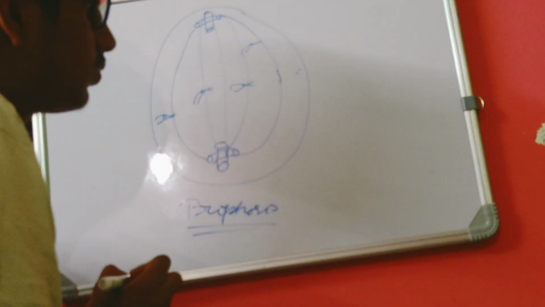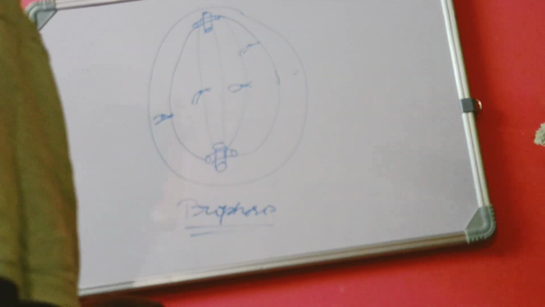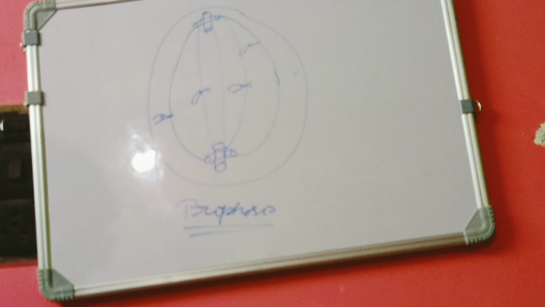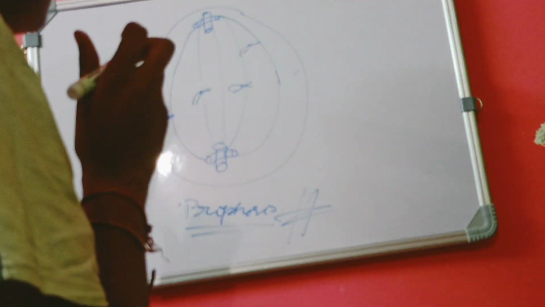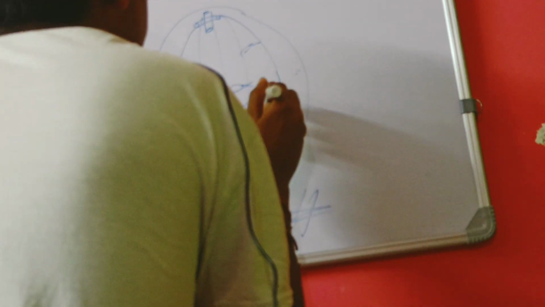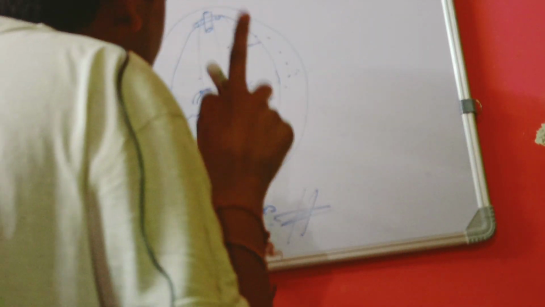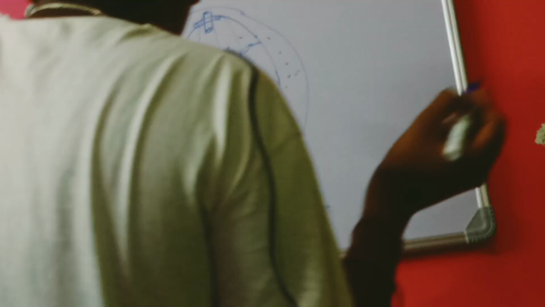If anyone asks you to identify this picture, the name is the prophase phase of mitosis, because there is a formation of spindle fiber, and most importantly the chromosomes are not aligned on an equatorial plate, and there is the presence of dyad chromosomes.